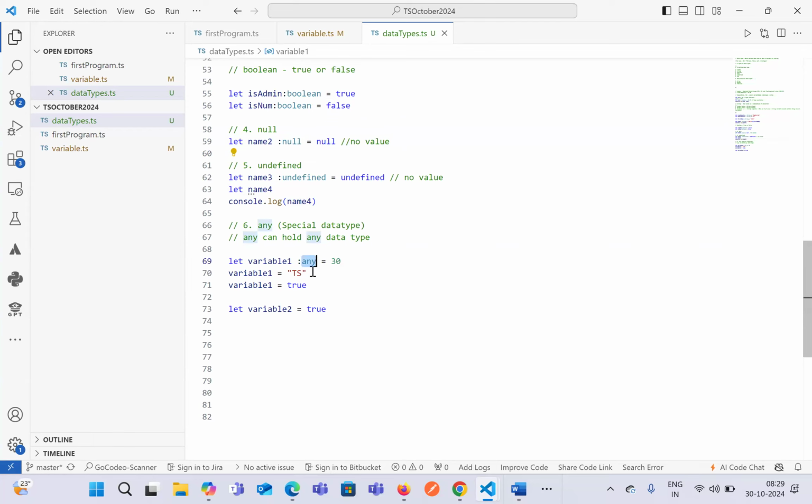Let's say if you use any, you will be able to use any variable. In JavaScript, we have seen that whenever we define a variable with, let's say, 30, after that we were also able to assign some other type of value. But in TypeScript, it restricts us to use a single data type for a single variable, apart from the any data type.